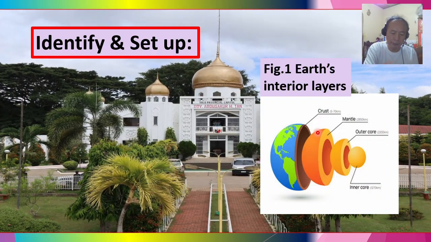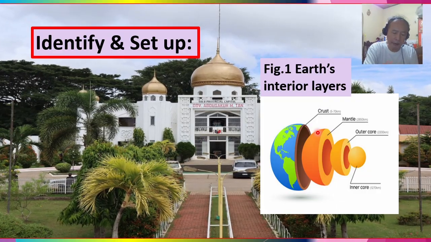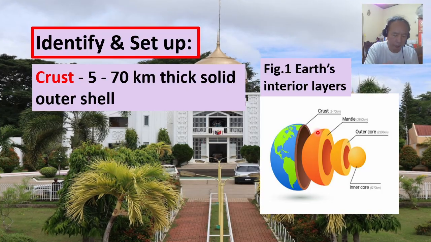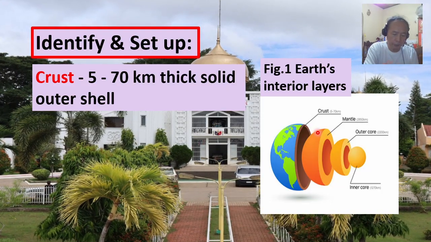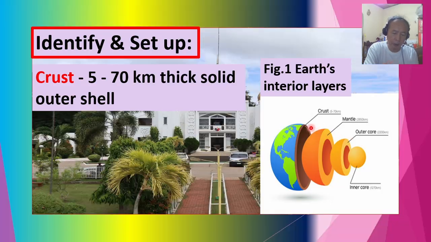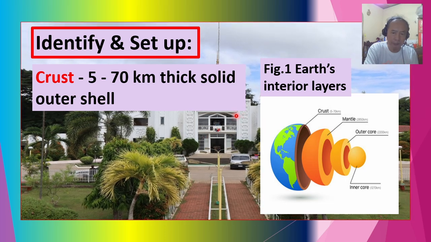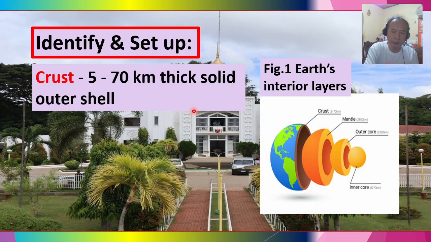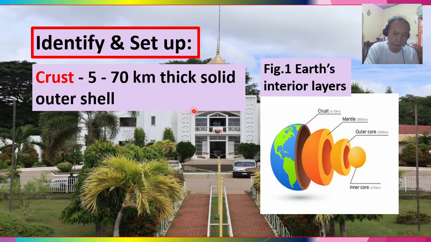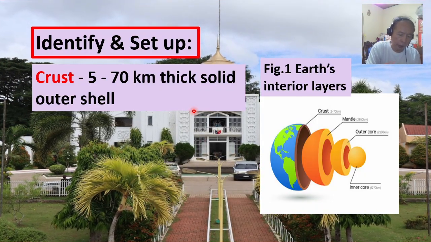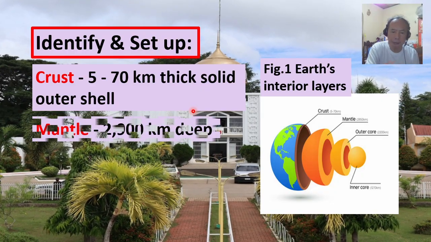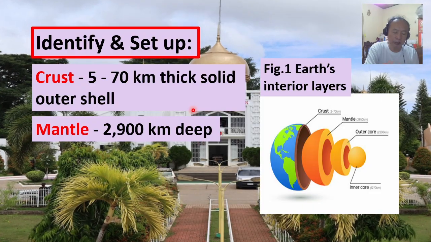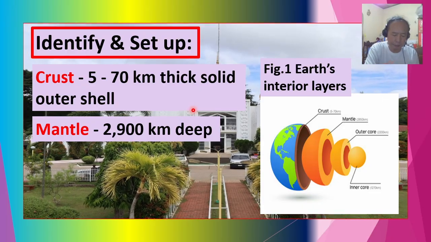It's illustrated in Figure 1. The layers of the Earth's interior consist of the outermost layer, called the crust, which is 5 to 70 kilometers thick, followed by the mantle, extending to about 2,900 kilometers deep.